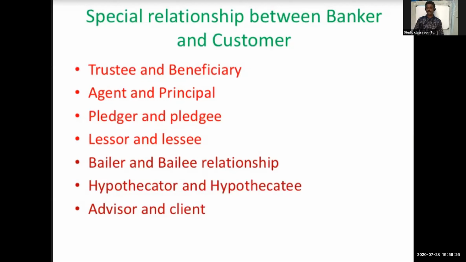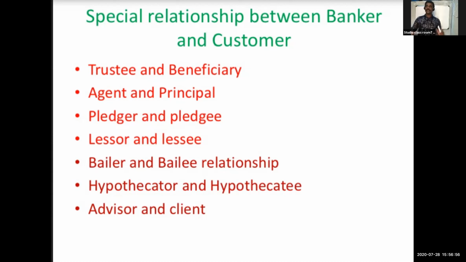Then the pledge, the relation between pledger and pledgee. When the customer pledges certain property or security with the bank in order to get a loan, the customer becomes the pledger and the banker becomes the pledgee. So the assets or security will remain with the bank until the customer repays the loan. Up to that time, they will keep that asset. Okay.